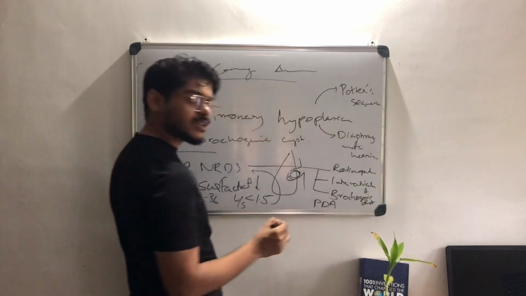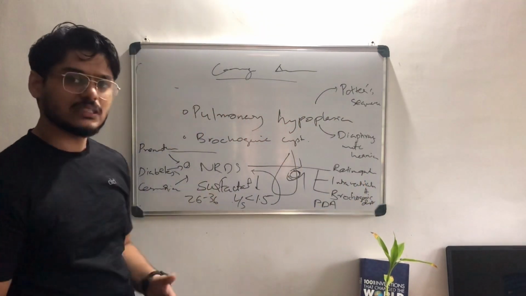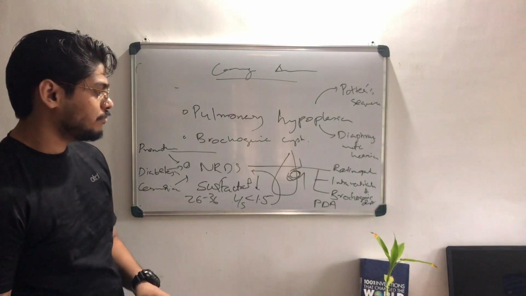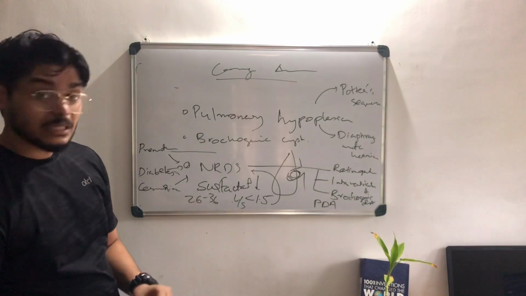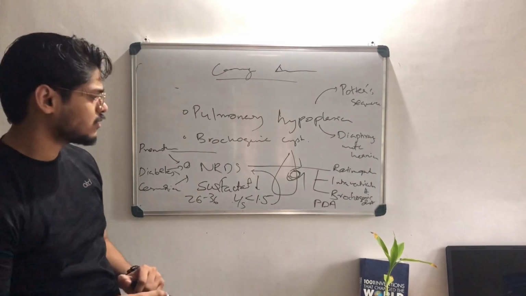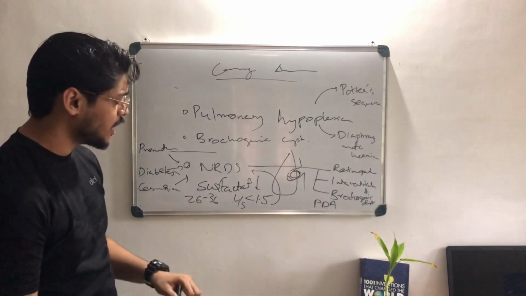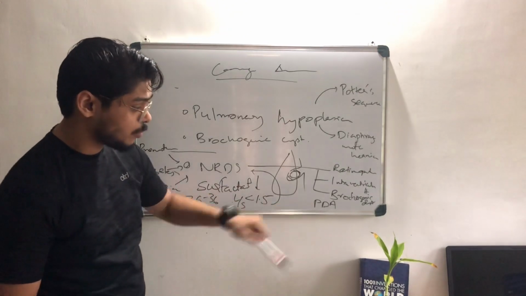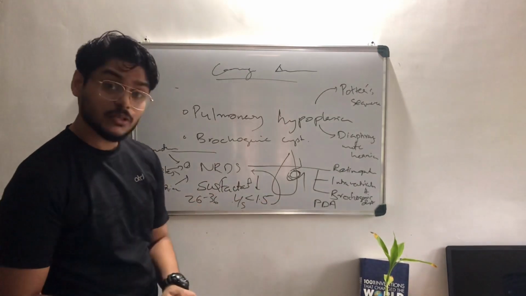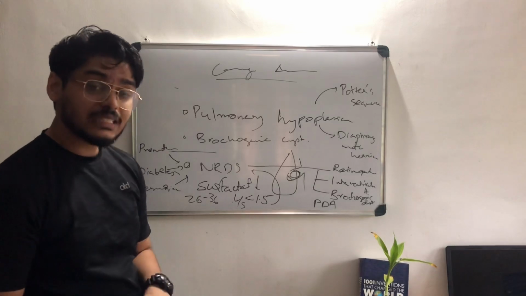What is retinopathy? The retina is being detached, and it will cause blindness. And there is intraventricular hemorrhage, there is bronchopulmonary dysplasia. It's all easy. Anyway, they can also show patent ductus arteriosus, PDA.